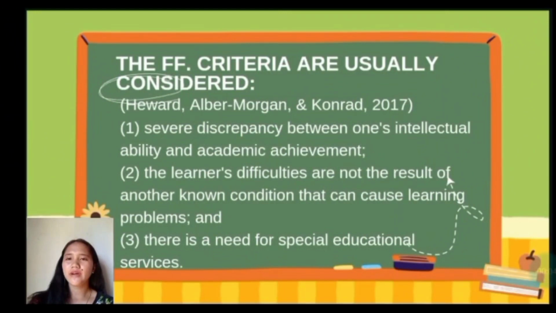The following criteria are usually being considered, according to Howard, Albert, Morgan, and Conrad 2017. First, the severe discrepancy between one's intellectual ability and academic achievement. Second, the learner's difficulties are not the result of another known condition that can cause learning problems. And third, there is a need for special educational services.